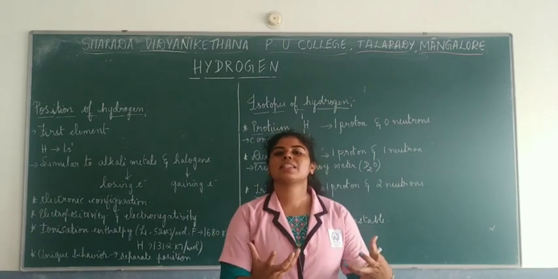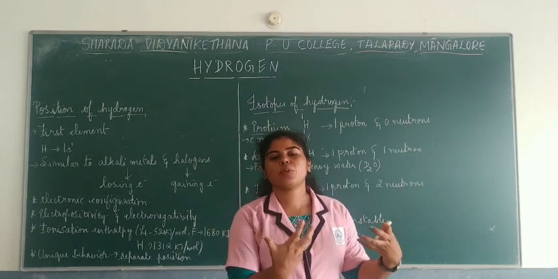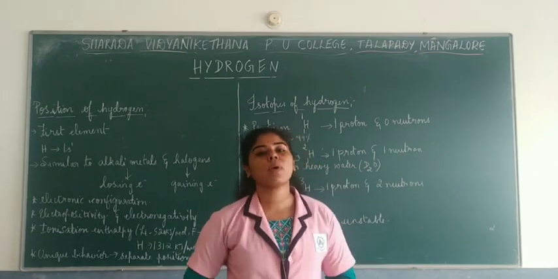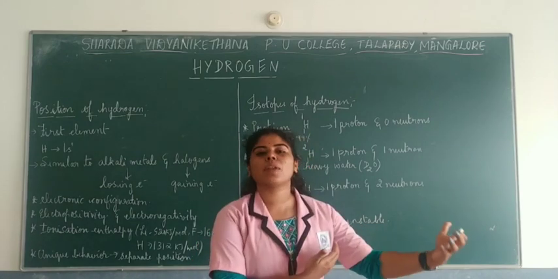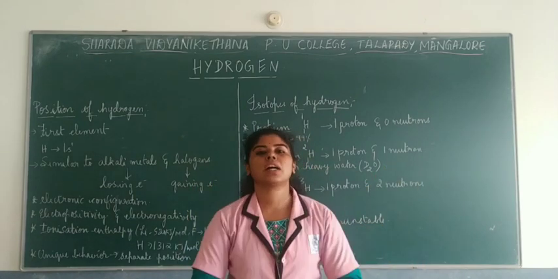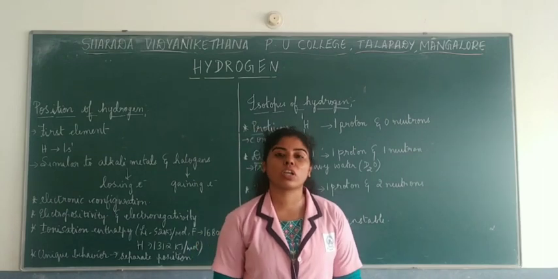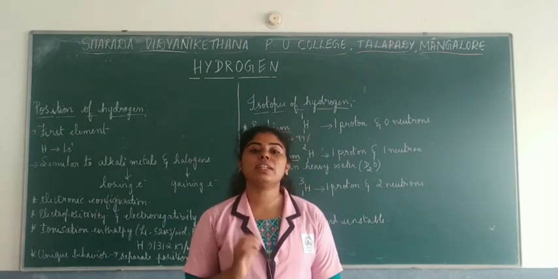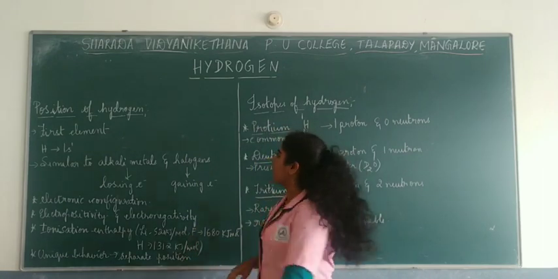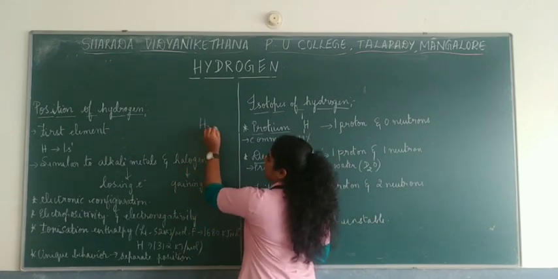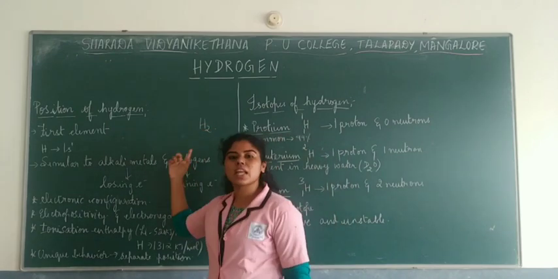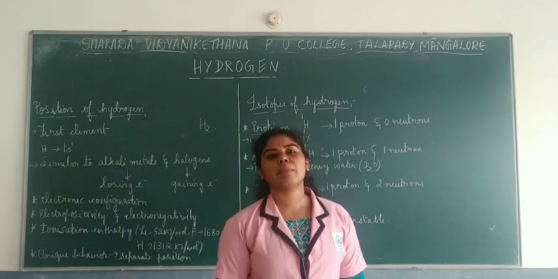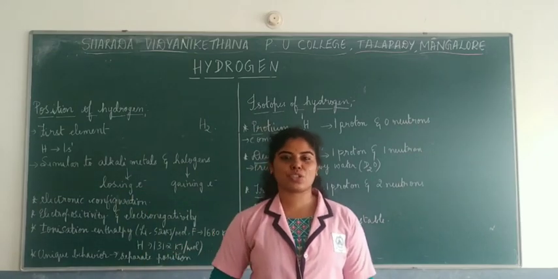It cannot exist as a hydrogen atom, which is very unstable because it has only 1 electron. So it tries to combine with another hydrogen and becomes hydrogen gas, the H2 molecule, also called dihydrogen. So this is how it becomes stable, and mostly in the elemental form it is found as H2.